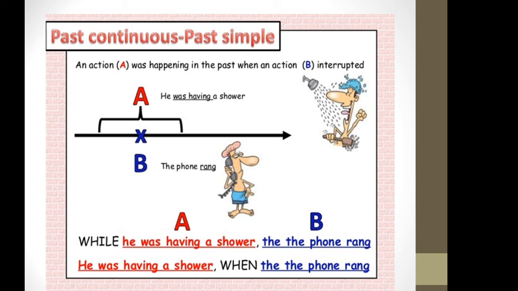The phone rang. See this, while he was having a shower, that is the action A. An action A was happening while he was having a shower. This is the action A. The phone rang. This is the action B. He was having a shower when the phone rang. This is action B. That means interrupted.